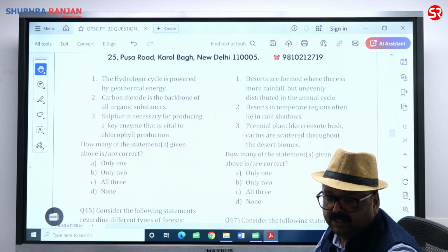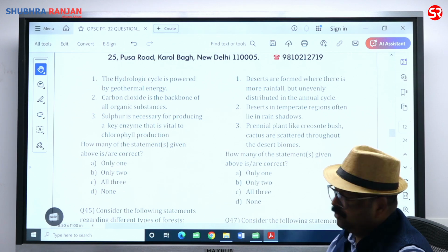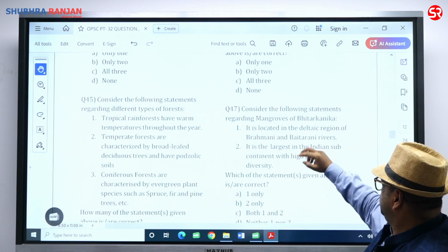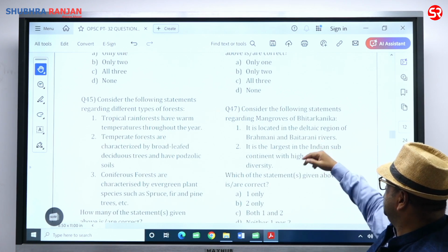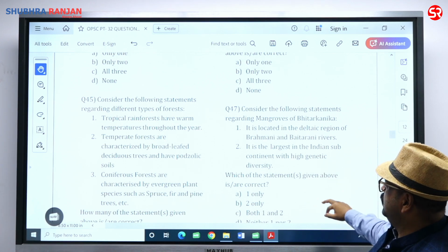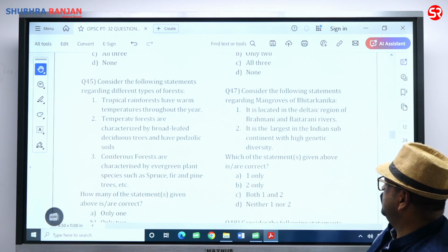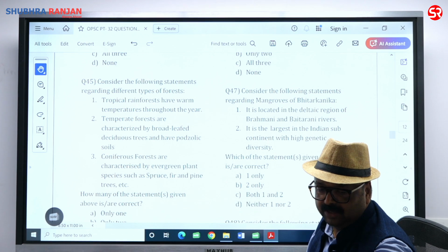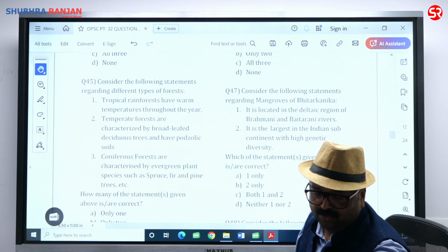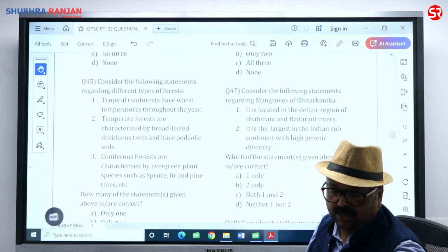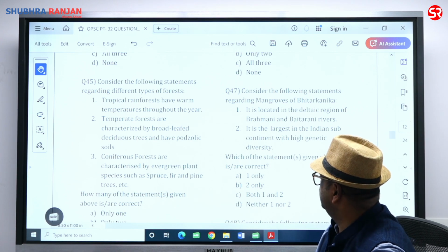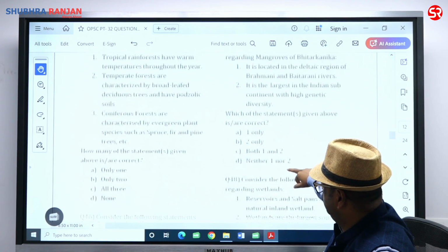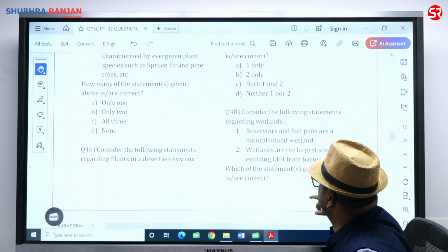Fine. Consider the following statement regarding the mangroves of Bhitarkanika. It is located in the deltaic region of the Brahmani and Baitarani rivers. It is the largest in the Indian subcontinent with high genetic diversity. The first is correct, the second got carried away. No, it's the Sundarban mangrove which is going to be the largest. So in question 47, only one is correct. Answer is alpha.